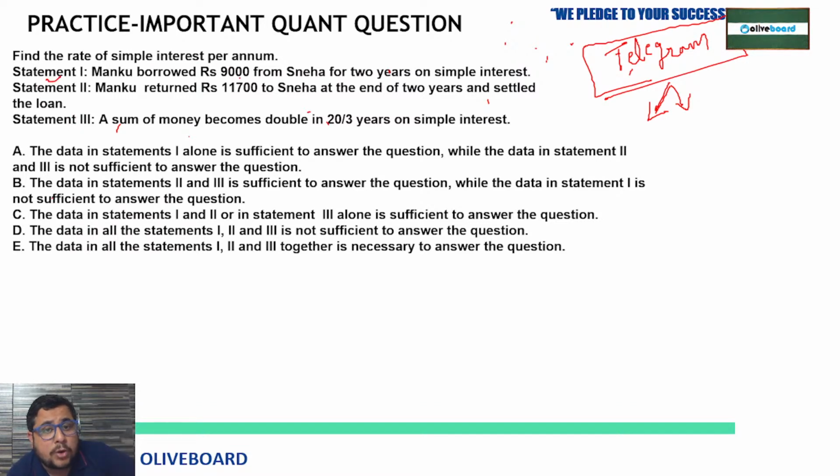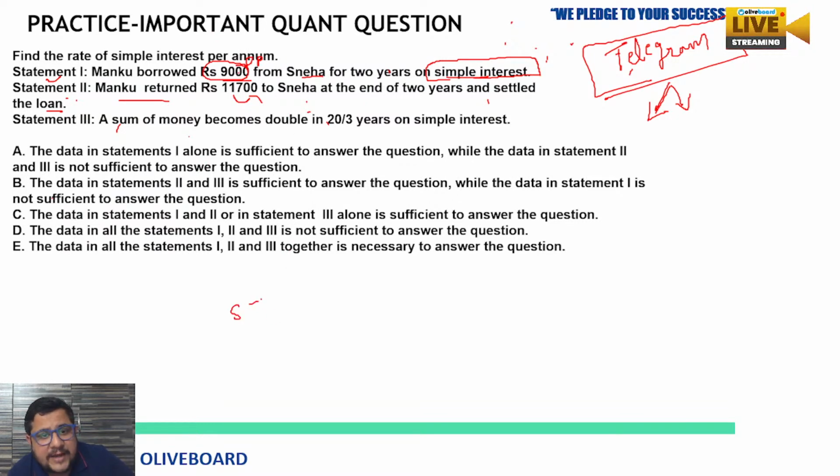Statement 1: Manku borrowed rupees 9,000 from Sneha for 2 years on simple interest. And the second one, Manku returned rupees 11,700 to Sneha at the end of 2 years and settled the loan. So by this, can you calculate? 9,000 he is borrowing, so the principal is given. Actually in statement 1, only the principal and the duration of time are given.